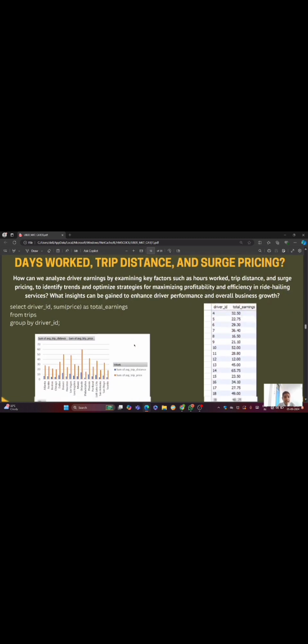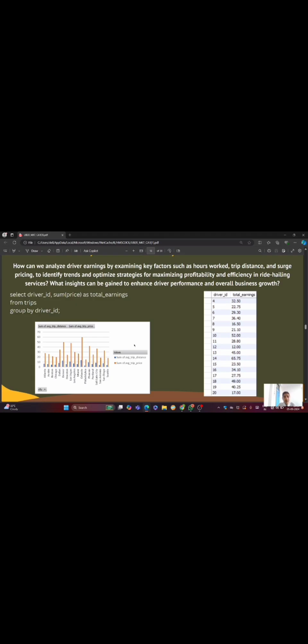So the next is select driver's ID. Then the sum prices total earnings from trips tables grouped by drivers. So this is the table of the customers. After running this query, we get this table, this chart from this table.